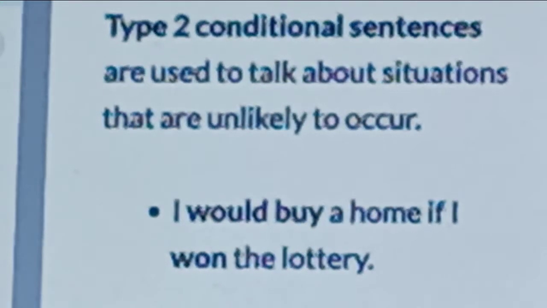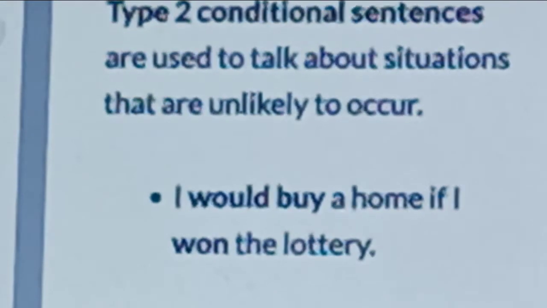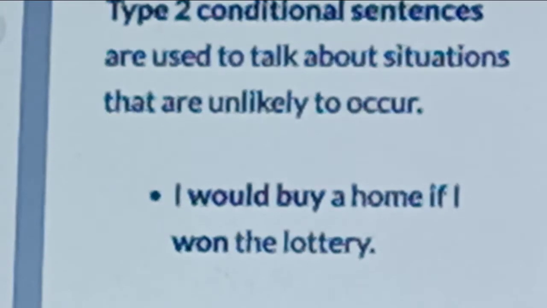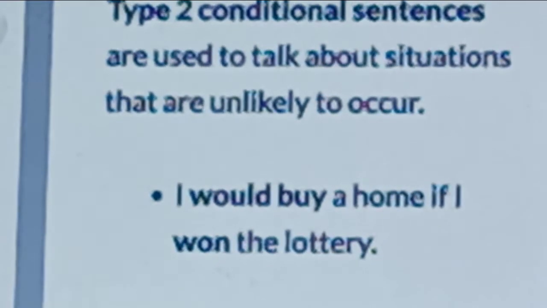Type 2 conditional sentences are used to talk about situations that are unlikely to occur. Example: I would buy a home if I won the lottery. After "if," past tense. In the main clause, the past form of "will." When the "if" clause comes second, we need not put a comma.